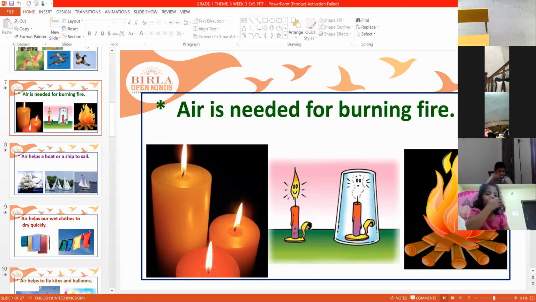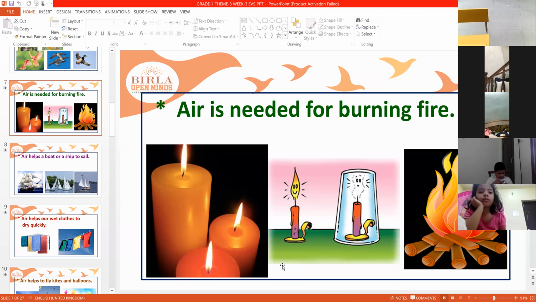Air is needed for burning fire. Like yesterday I told you, you can take two small candles and do this small activity. Light the two candles with fire, and on one of the candles you have to invert a glass tumbler. Then after some time if you observe, you can see the light inside the glass tumbler will go off. So that's the reason we can say that air is needed for burning fire. If there is no air, fire also cannot burn.